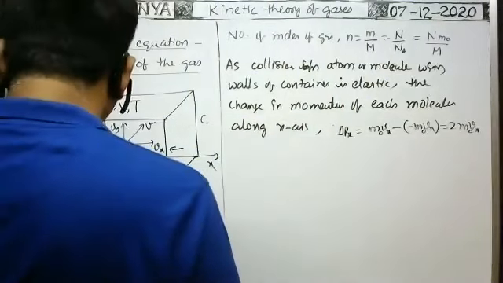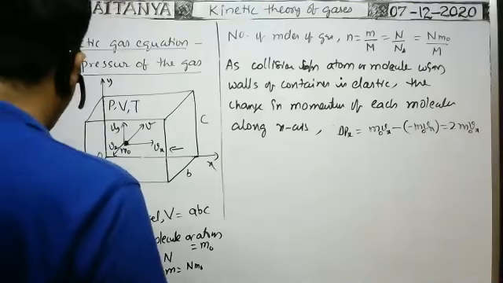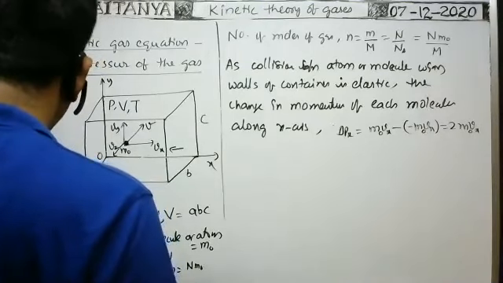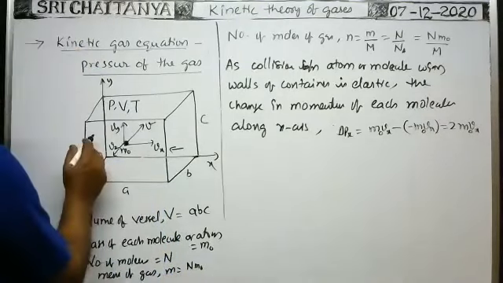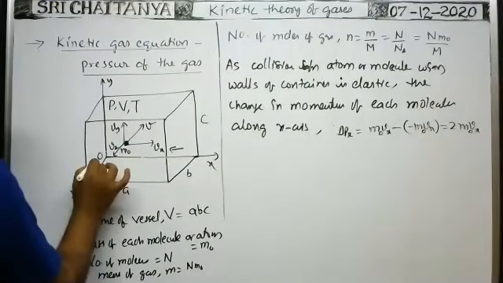Now the time interval between two successive collisions made by a molecule with one of the walls of the container. Suppose you consider one molecule at this point.